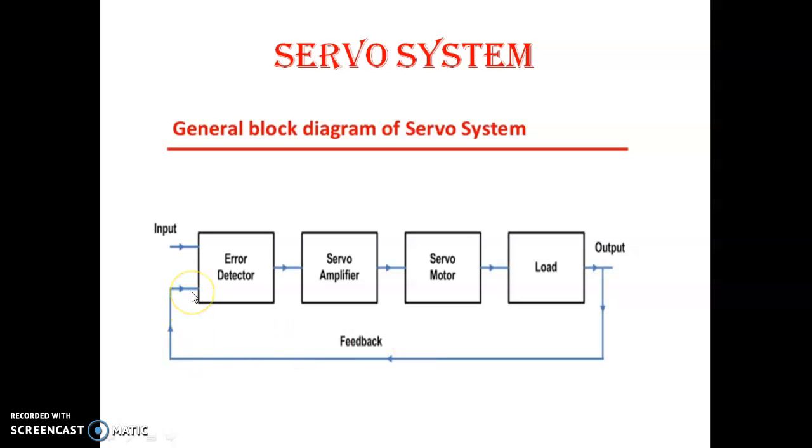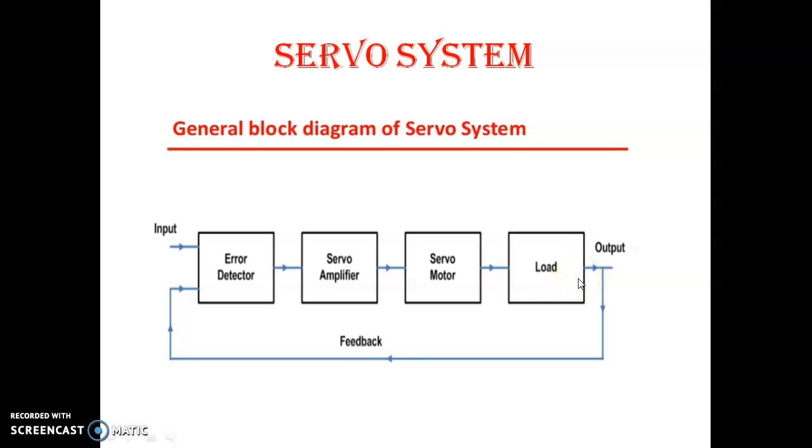It is compared with the input potentiometer voltage to generate the error signal. This error signal is amplified and given to the controller. The controller in turn controls the voltage given to the motor, due to which there will be a change in the position.